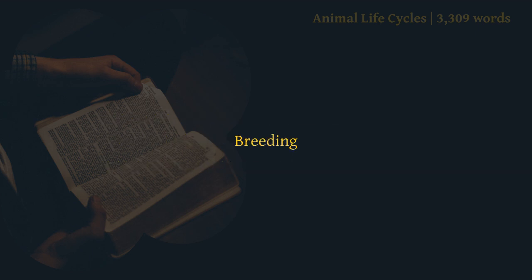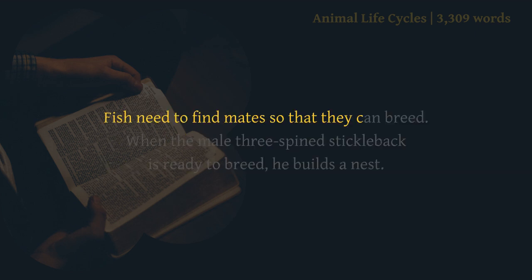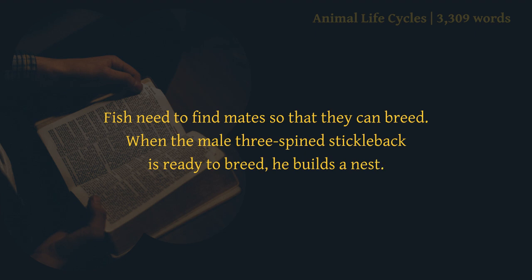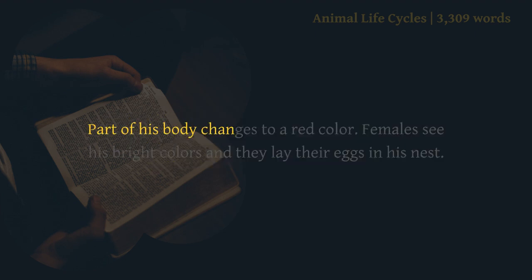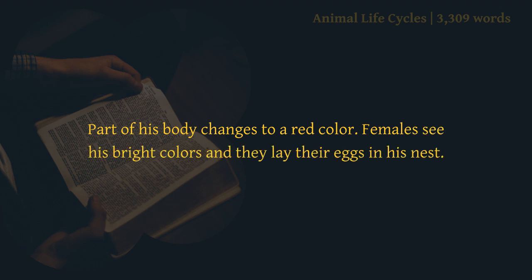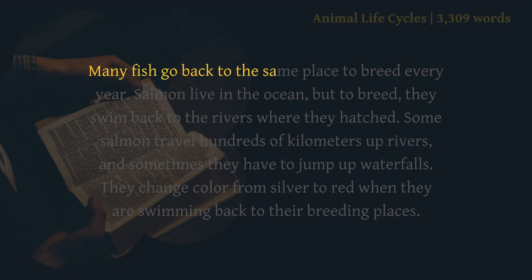Breeding. Fish need to find mates so that they can breed. When the male three-spined stickleback is ready to breed, he builds a nest. Part of his body changes to a red color. Females see his bright colors and they lay their eggs in his nest. Many fish go back to the same place to breed every year.